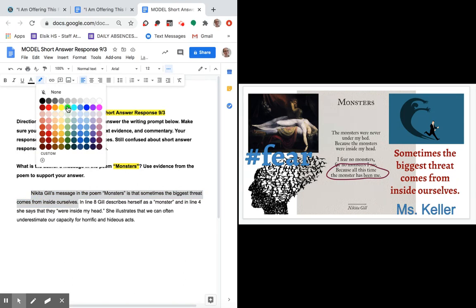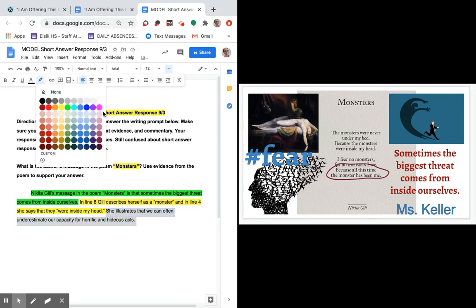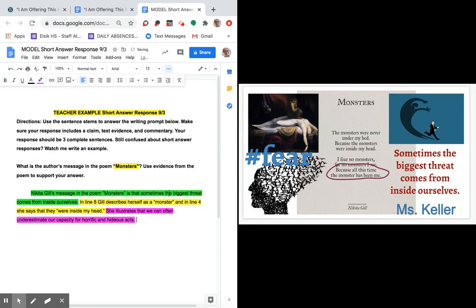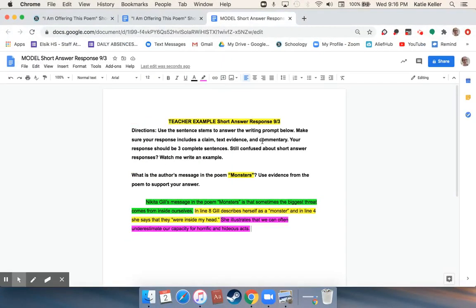I know that highlighting for some of you is not something that you like to do, but for some of you, it's nice because it helps you to make sure that you have everything you need. Okay, so as you can see, I'm highlighting my answer to make sure that I have my text evidence, my claim, and my commentary. Okay, so that is how you're going to be completing your assignment today.